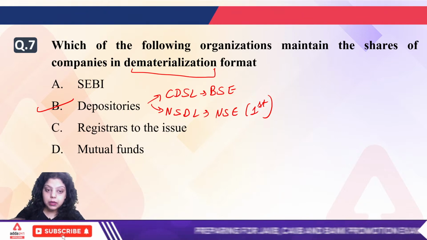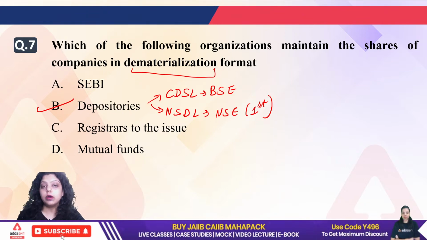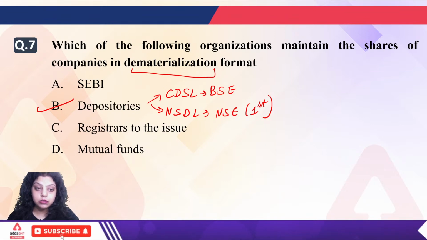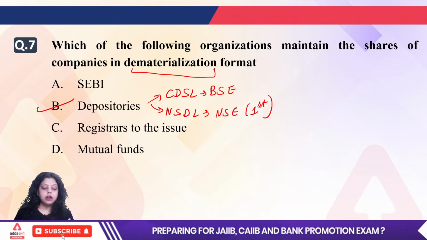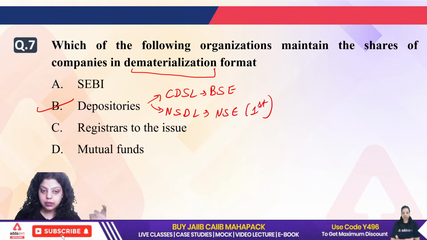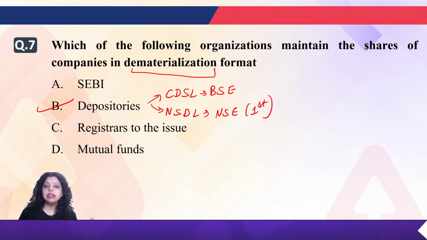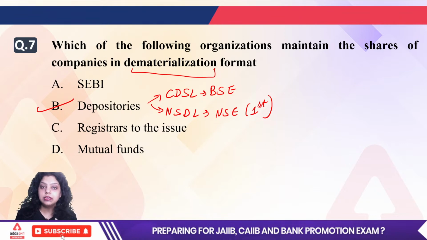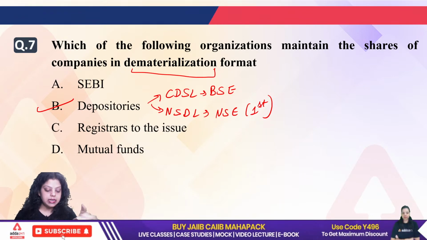BSE was doing paper-based trading. NSE introduced electronic trading, or the screen-based automatic electronic trading system. So first of all, NSE introduced NSDL, the National Securities Depository Limited, and it started converting physical securities into electronic form and depositing them in the demat account of the customer. So the right answer will be B.